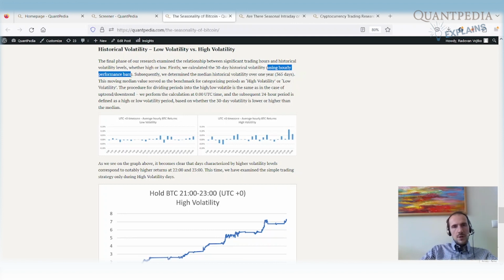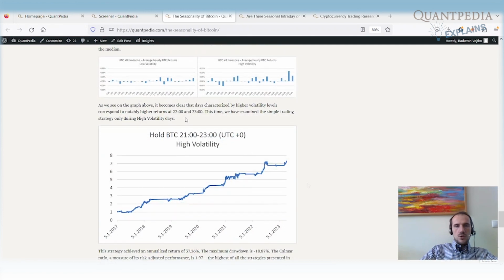And when we compare 30-day volatility to longer volatility, so to the median historical volatility over 1 year, so 365 days, this moving median serves as a benchmark. So we can define if the last 30 days were a high volatility period or a low volatility period. So we can divide periods into high and low volatility, in the same way as the uptrend and downtrend. At 00 UTC time, we check if the volatility of the last 30 days was higher or lower than the median over the last year. If the volatility was lower, then the next 24-hour period is the low volatility period. If the volatility over the last 30 days was higher than the median over the last 365 days, then the next 24-hour period we define as a high volatility period.